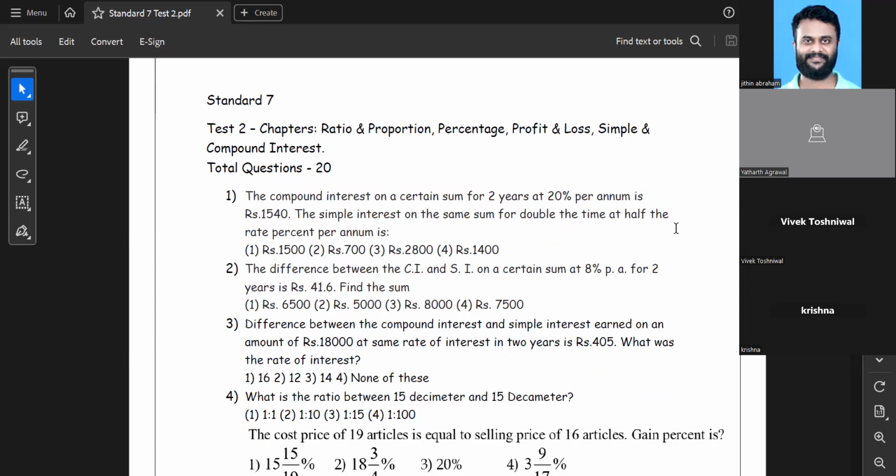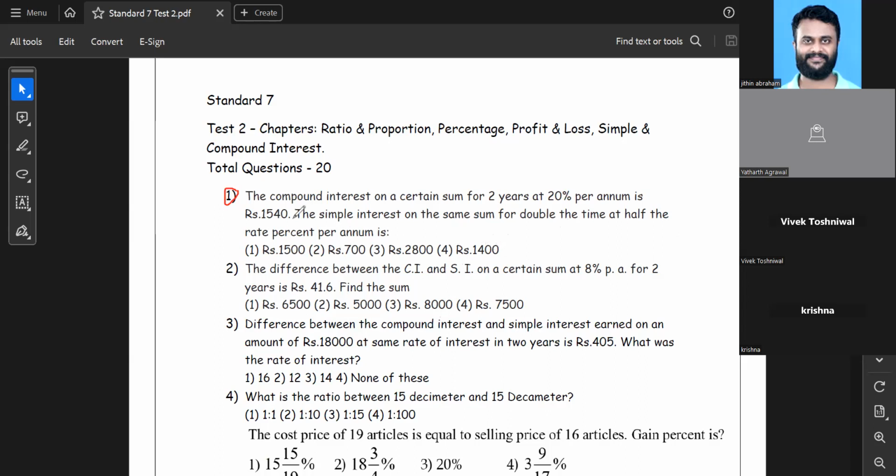So let's start with the paper. Today we'll be solving this paper. The chapters covered in this paper are ratio and proportion, percentage, profit and loss, simple and compound interest. The first question I'm reading for you guys. The compound interest on a certain sum for 2 years at 20% per annum is 1540. The simple interest on the same sum for double the time at half rate percent per annum is how much?